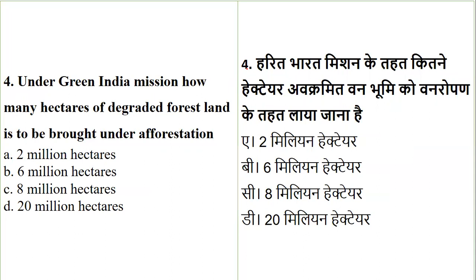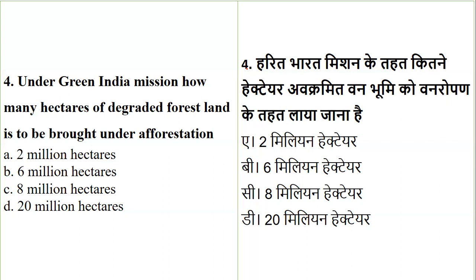Whether it is 2 million, 6 million, 8 million, or 20 million hectares, which of them is considered to be the land which has to be brought under forestation? So from the given list, which stands to be the right answer?